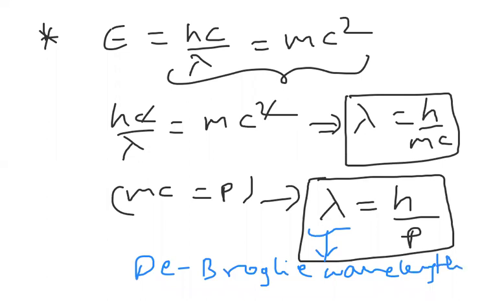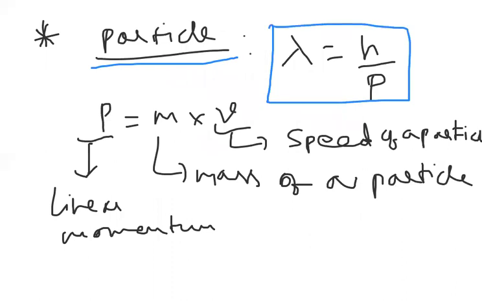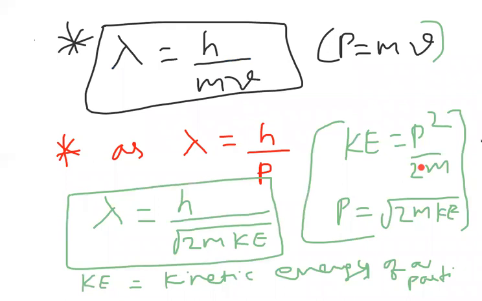Now, in the next page, you observe carefully here. After discussing de Broglie wavelength, now about particle. I am discussing a particle nature. Lambda is equal to h by p. p is linear momentum of a particle, m is mass of a particle, v is speed of a particle. Now from this, I can substitute in the place of p, m into v. So lambda is equal to h by mv. Lambda equal to h by p, and p is mv we wrote.